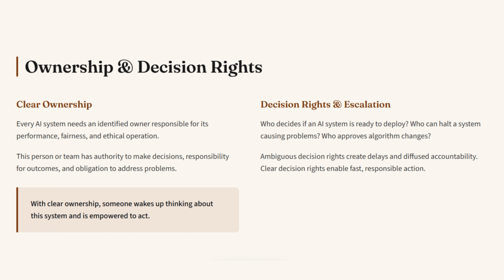Accountability requires clarity about who makes what decisions: who decides whether an AI system is ready to deploy, who can halt a system that's causing problems, who approves changes to algorithms or data sources, who makes trade-off decisions between accuracy and fairness. And when decisions require escalation beyond system owners, what's the path? Who reviews? Who has final authority? Ambiguous decision rights create delays and diffused accountability. Clear decision rights enable fast, responsible action.